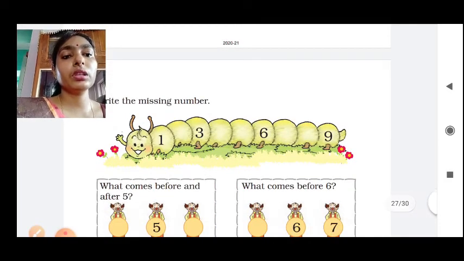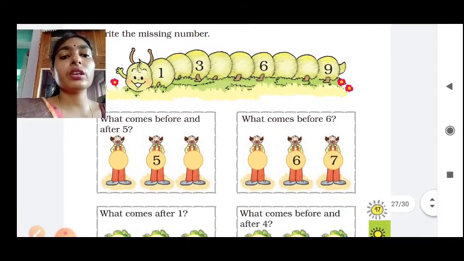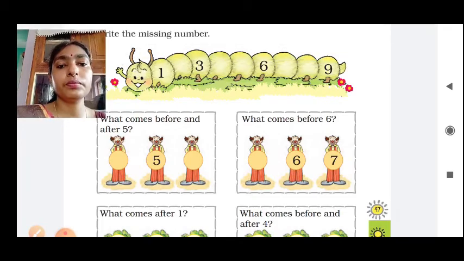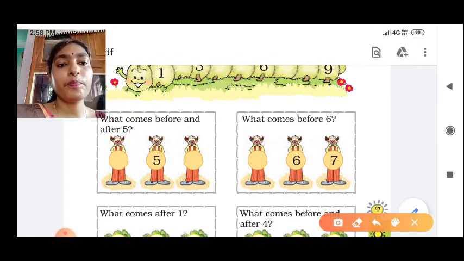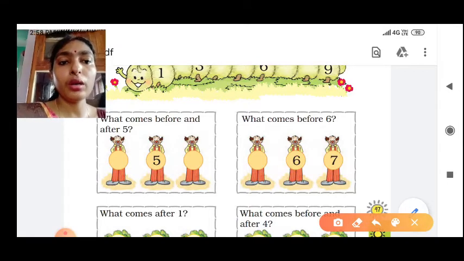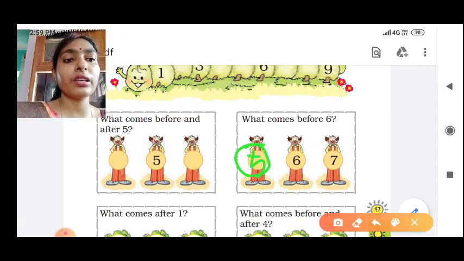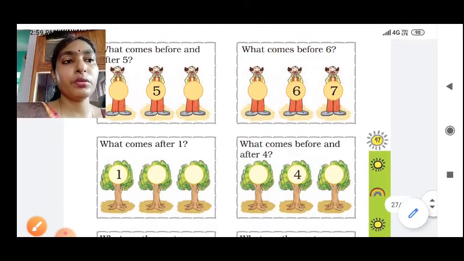Now you have to write the missing numbers. So already we have learned what comes before, what comes after. So neatly here I have given. So here 5 in between. So before 5, 4, and after 5, 6. So like that you have to write. Okay, here before 6, one empty is there. So what number will come? 5. So like that way you have to complete.